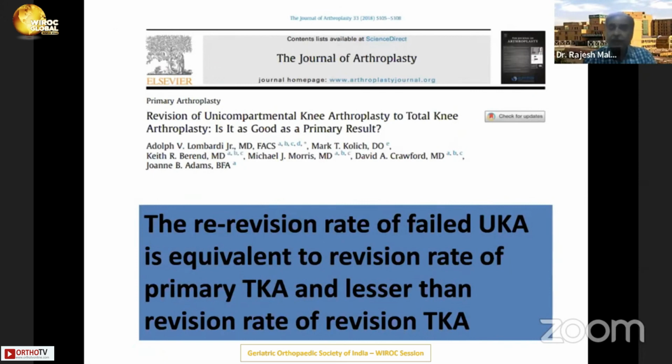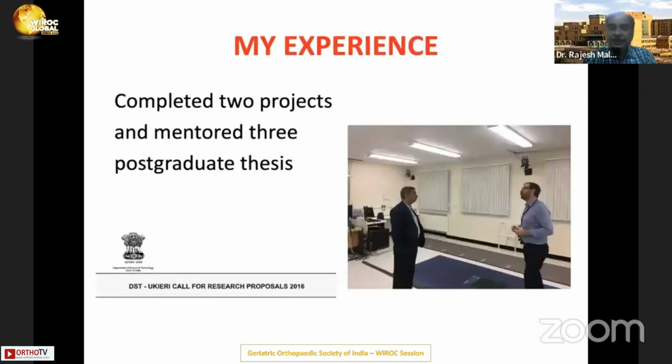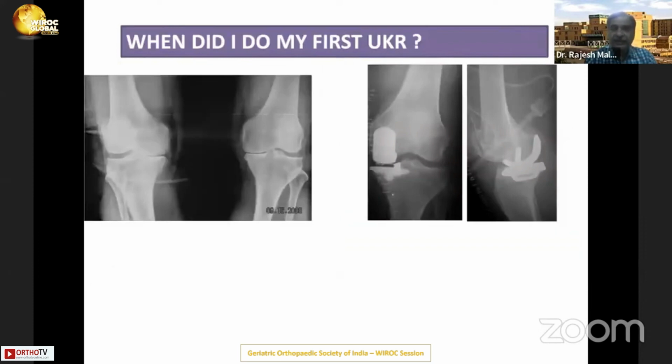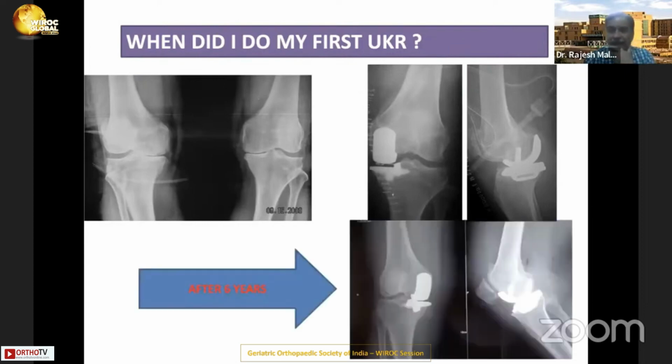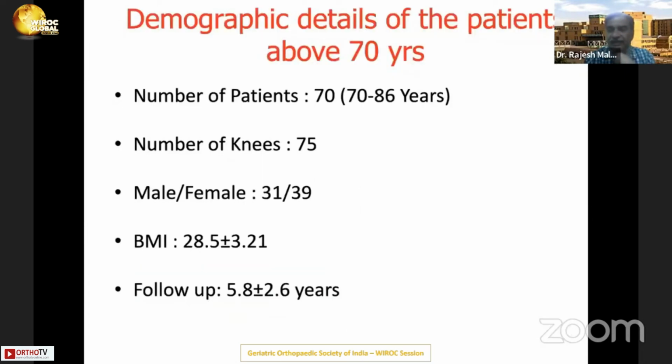The re-revision rate of failed UKR is equivalent to the revision rates of primary TK and less than the revision rate of revision TK. So it's a good bargain. About our experience, we have completed 2 projects and mentored 3 postgraduate theses. I did this first as my first UKR in a mother of our neurosurgery registrar, and then she came back after 6 years to get the other side done.